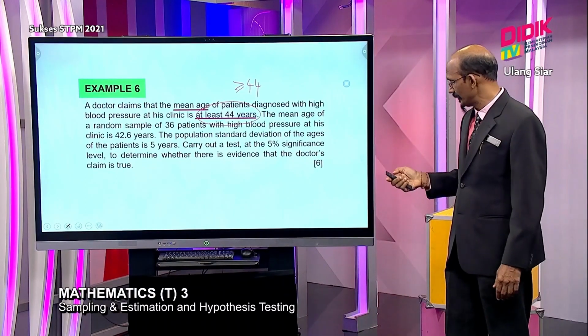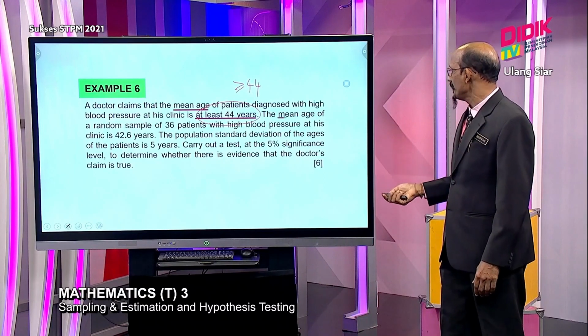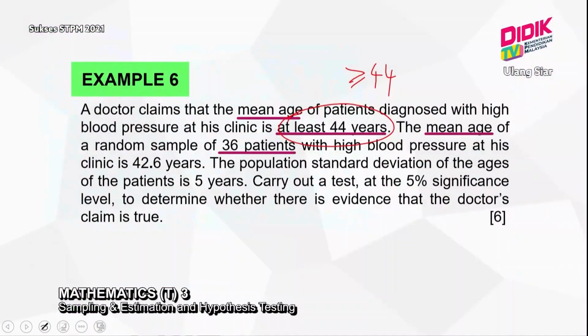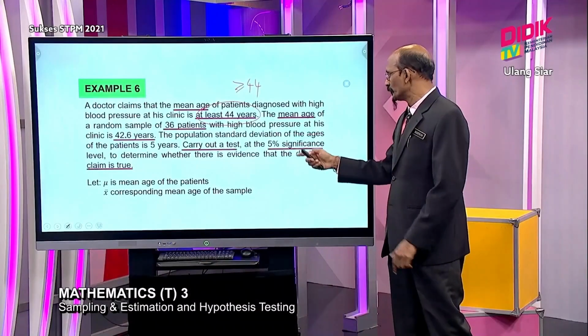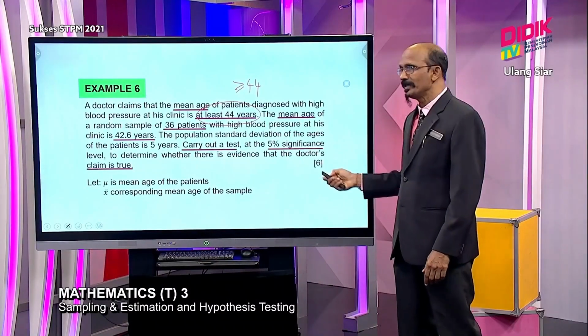Then the mean age of a random sample of 36 patients is 42.6, and they give you the standard deviation. They say carry out a test, which means you know this is hypothesis testing, at 5% significant level, to determine whether there is evidence that the doctor's claim is true. So we let mu be the mean age.